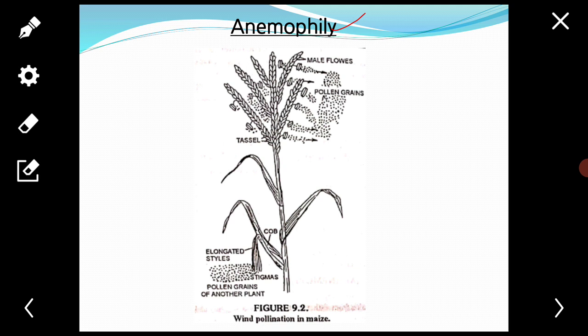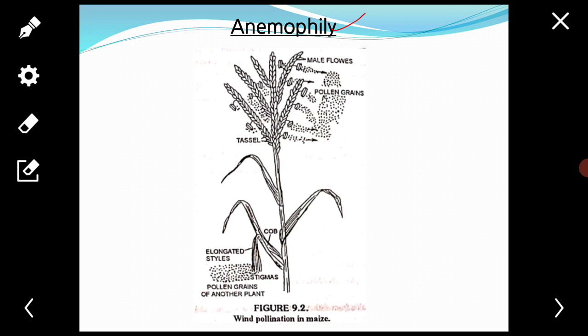Anemophilous flowers are characterized by different adaptations. First, flowers are small, colorless, inconspicuous, odorless, and nectarless. Next, calyx and corolla are either reduced or absent.